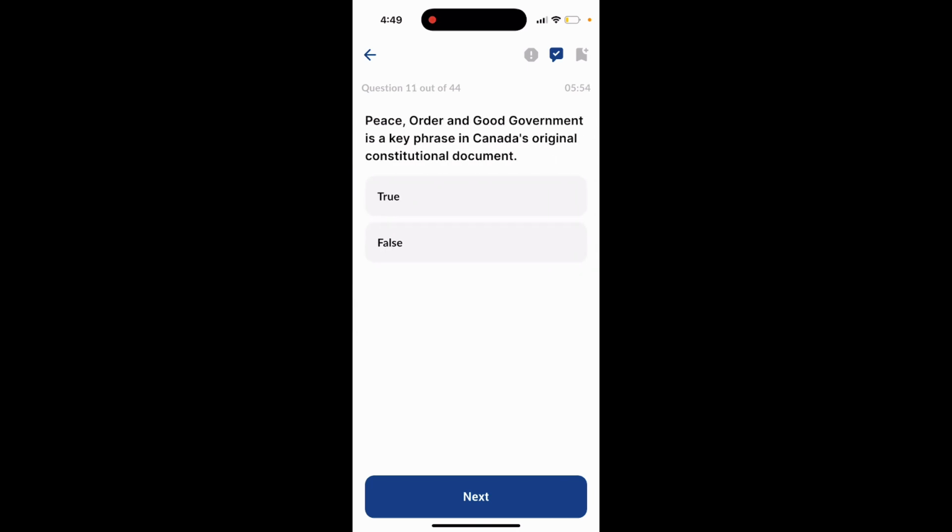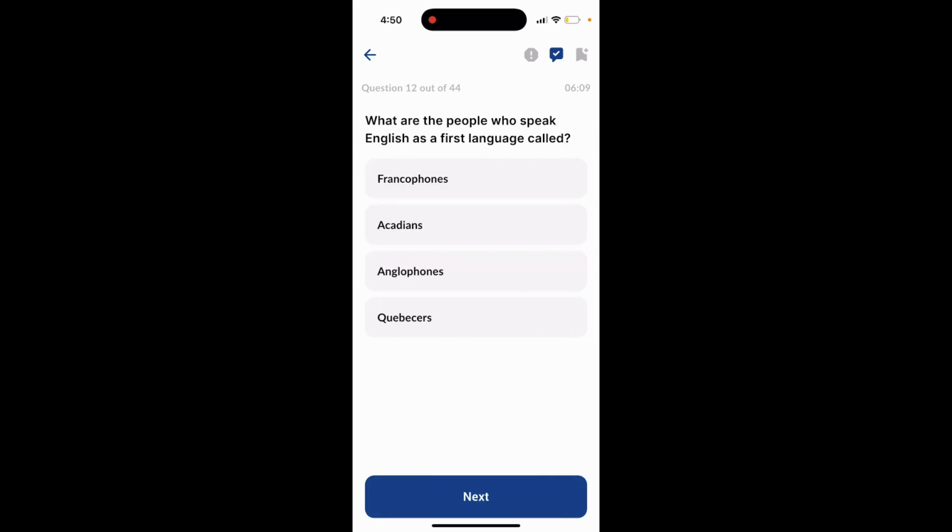Question 11. Peace, order, and good government is a key phrase in Canada's original constitutional document. Is that true or false? That is true. Question 12. What are the people who speak English as a first language called? Francophones, Acadians, Anglophones, or Quebecers? The answer to this question is Anglophones.